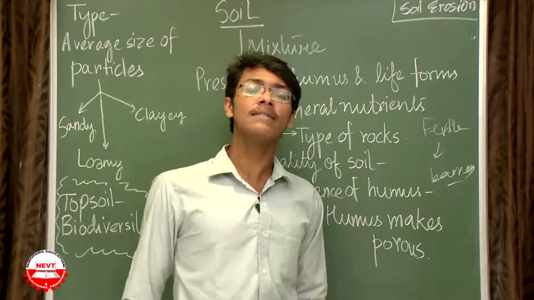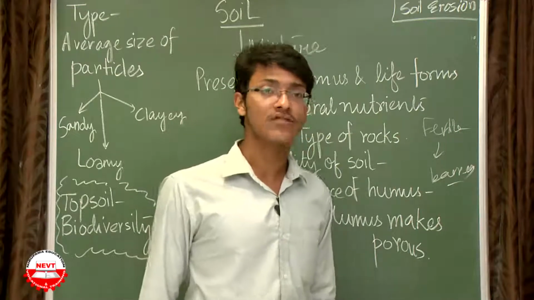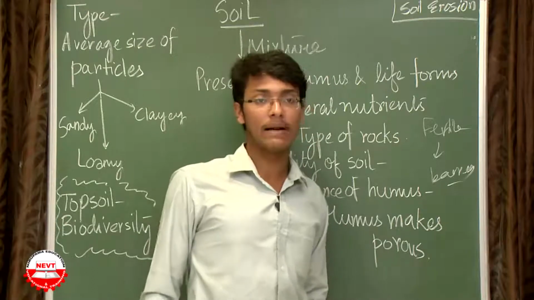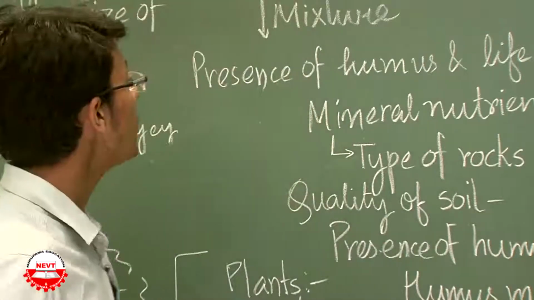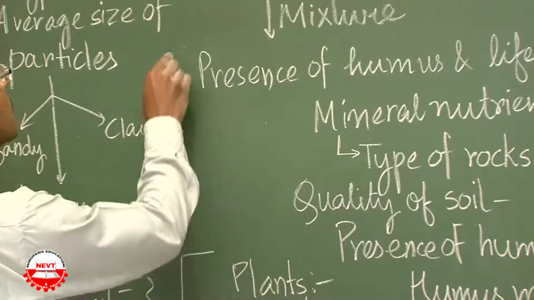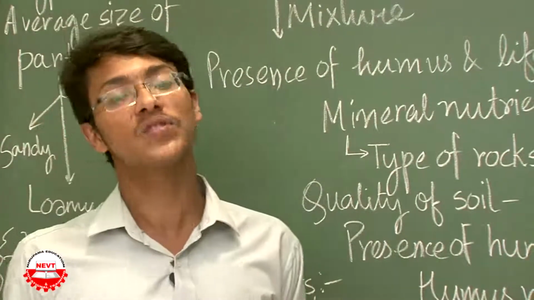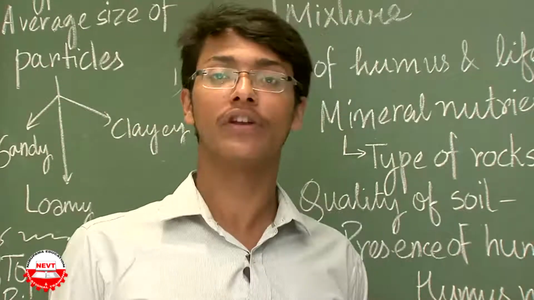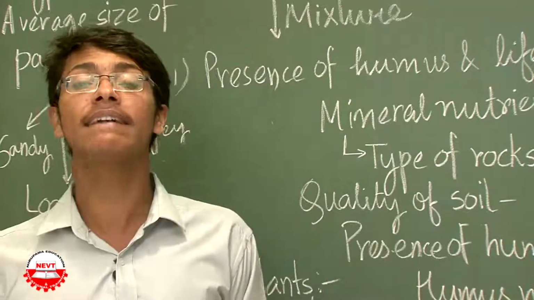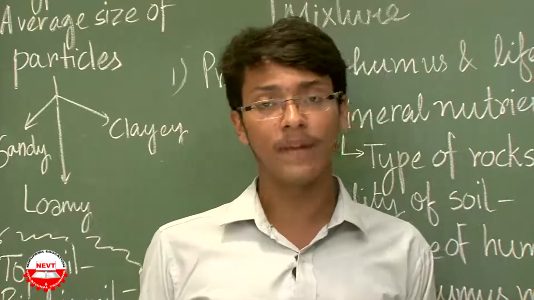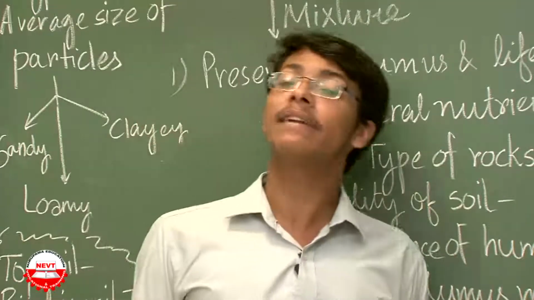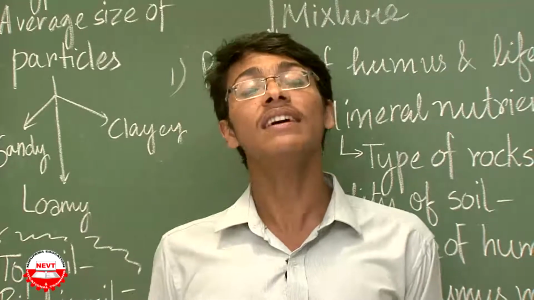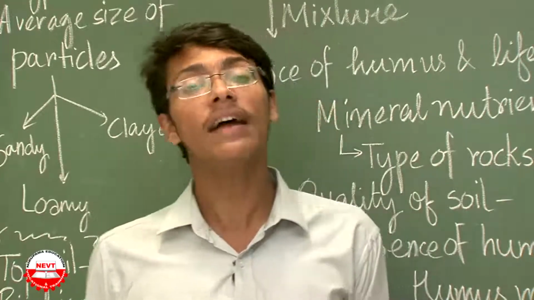Again I can ask, if it's a heterogeneous mixture, then what is the major component in the soil? The major component in the soil is the rock particle. Now, coming to the next topic, there is presence of humus and life forms in the soil. What is humus? It's a very important question from the exam point of view. Humus is dead and decaying matter found in the soil. It can be a dead leaf, it can be a dead earthworm, even a dead fruit. But it is the dead and decaying matter found in the environment.